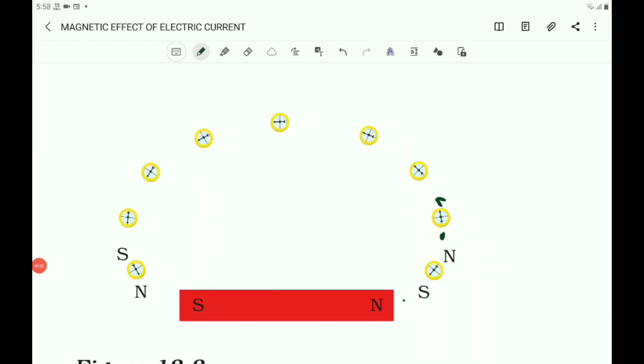You observe that the deflection of the compass needle increases as it is moved towards the poles. This is because the magnetic field is stronger near the two poles and hence exerts a larger force on the compass needle in such a region. Here, when the compass is near the pole, the deflection is more. The deflection of the compass needle increases as it is moved towards the poles. This is because the magnetic field is stronger near the poles.